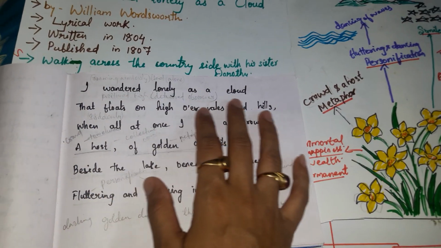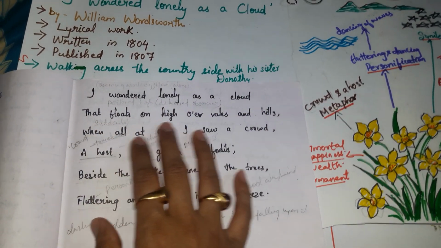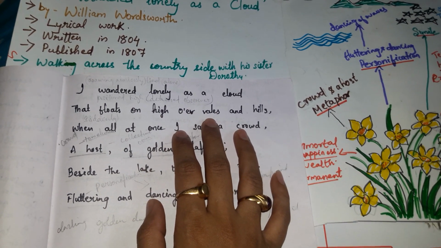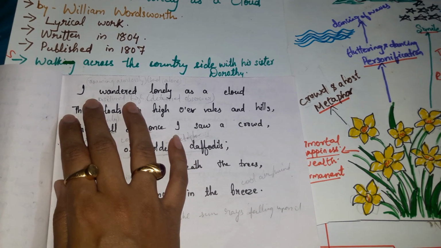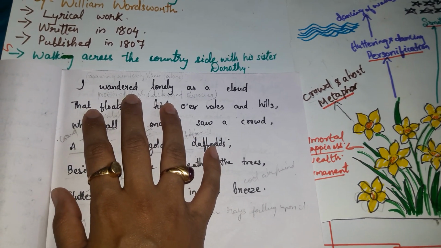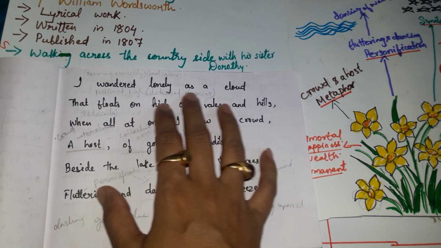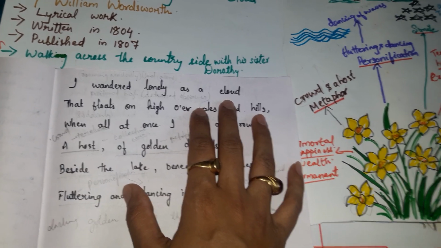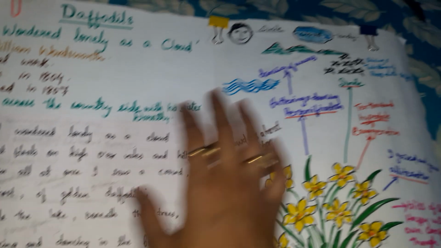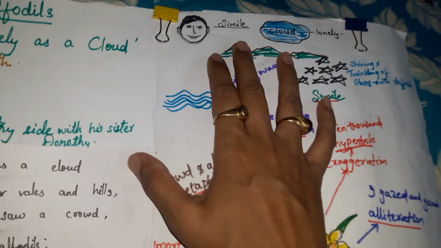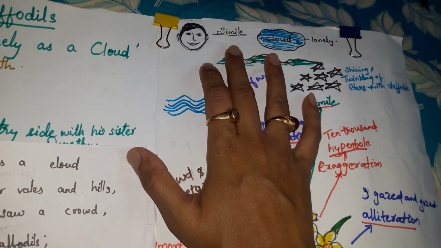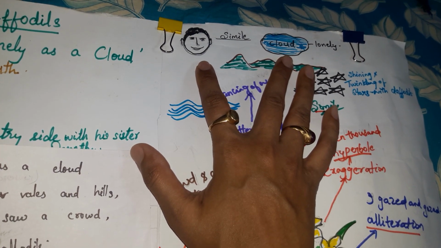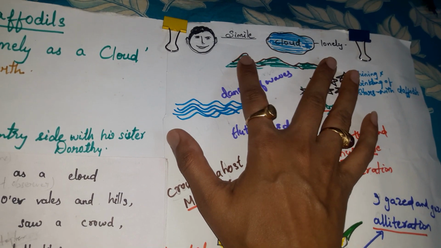I wandered lonely as a cloud that floats on high over vales and hills. Here, vales means valley. The poet says that he was roaming all alone, aimlessly, like a lone cloud, like a piece of cloud. Now, the poet has used the figure of speech simile here. The common thing between the poet and a piece of cloud is loneliness.